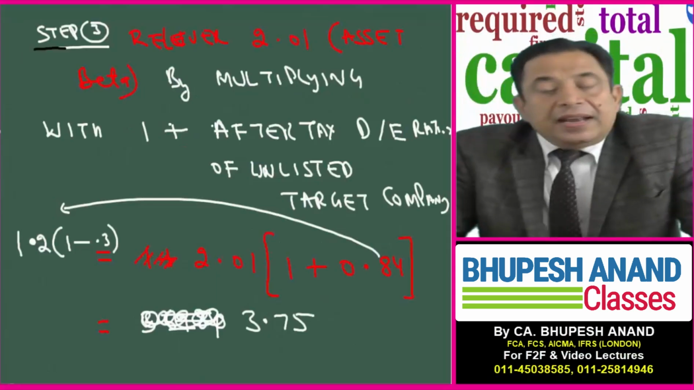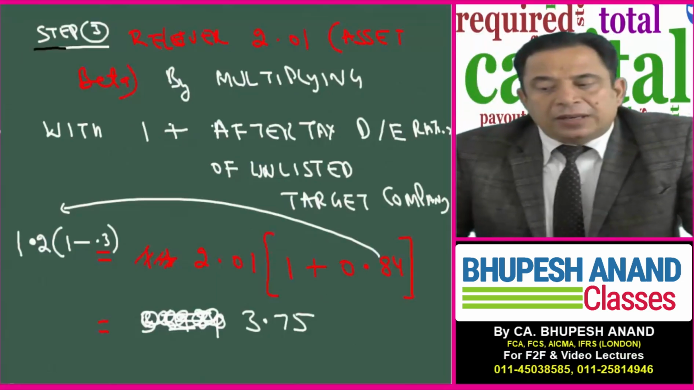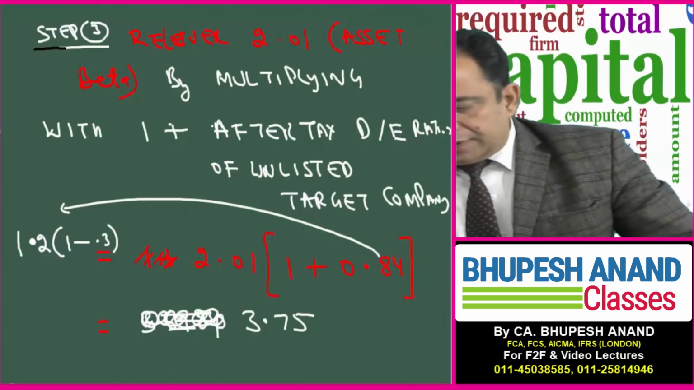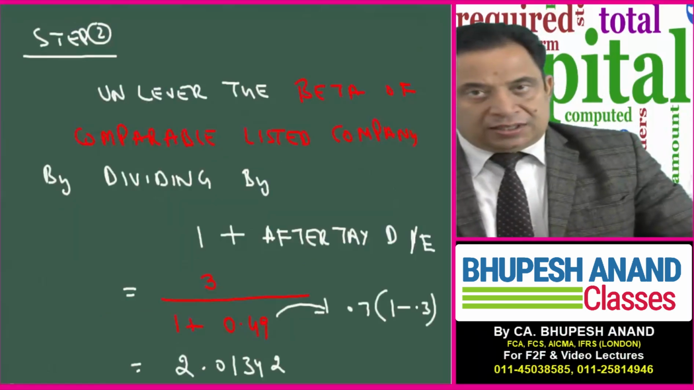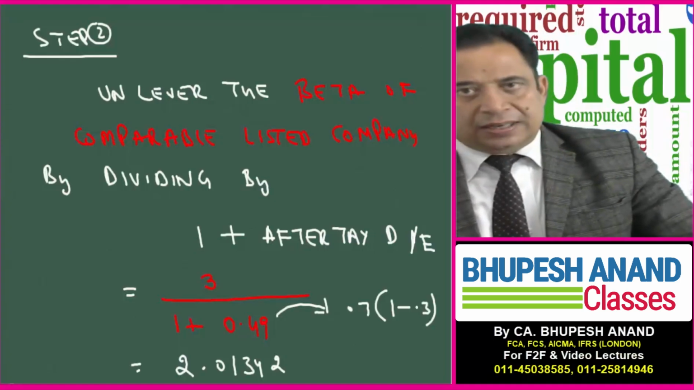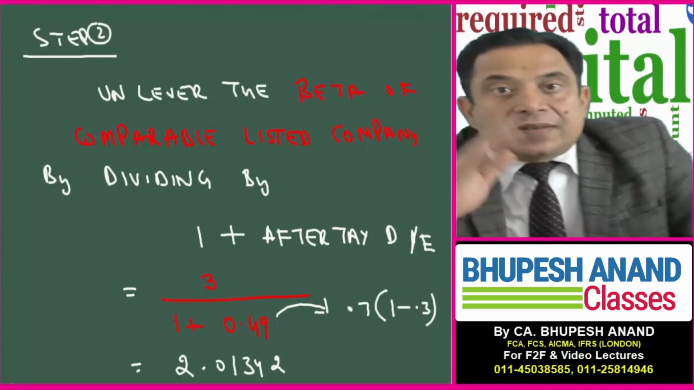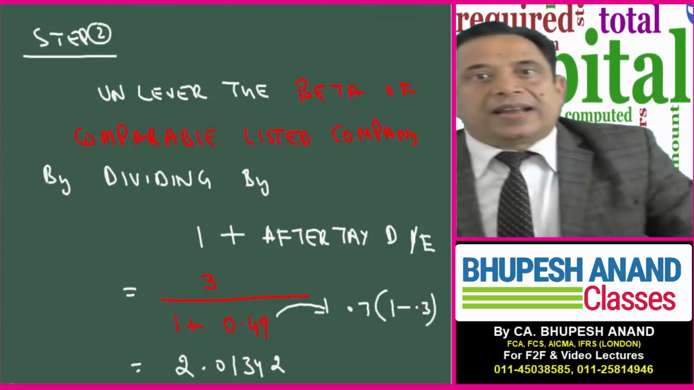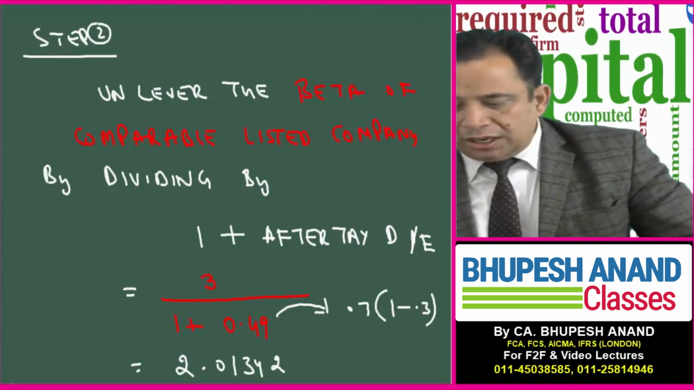Step 3, relever. Relever that 2.01 by multiplying with 1 plus this. Just see how I have calculated 2.01. 3 is beta, 0.49 is after tax debt equity of comparable listed companies: 0.7, 30% is tax rate, after tax is 0.7, so 0.7 into 0.7 comes to 0.49. So like that I have calculated 0.49 to 0.0143.